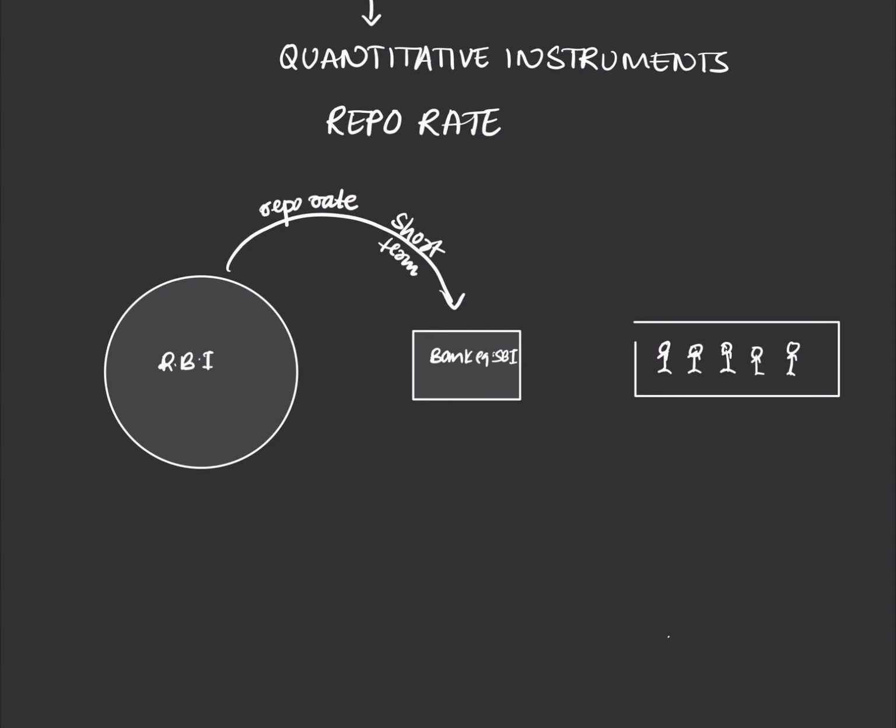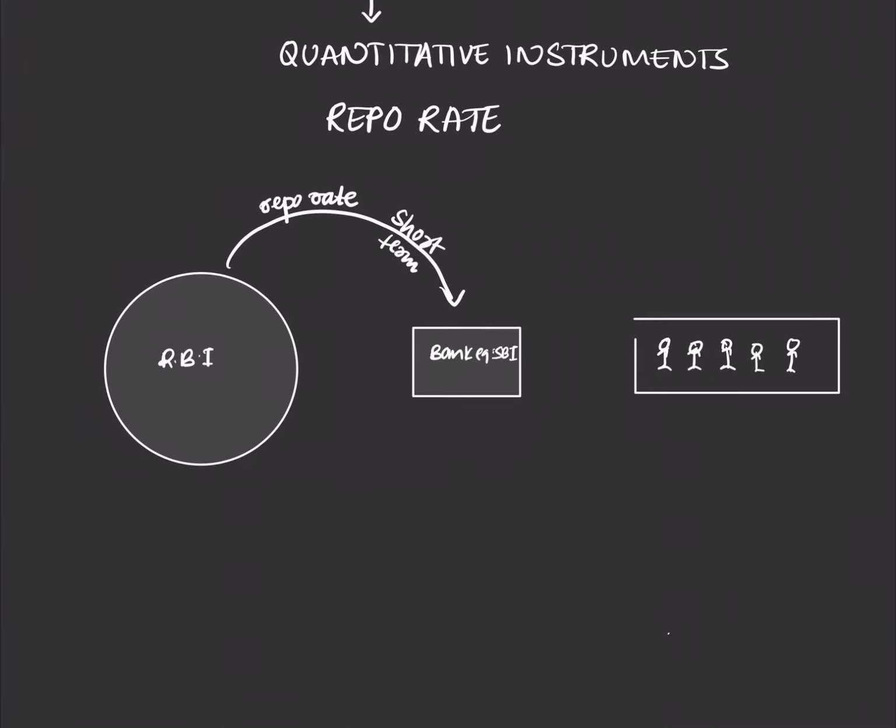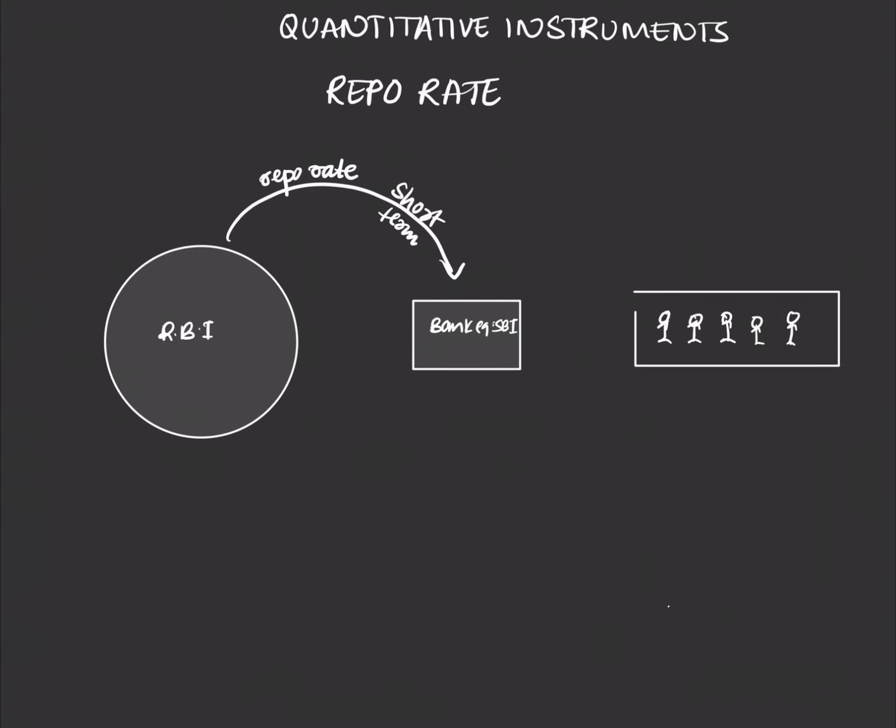One important thing to note about repo rate is that it is also called the repurchase agreement, because whenever the RBI does a repurchase agreement, it clearly states that we are giving this loan to you, but you have to give it back within 14 days, or within 56 days. And that is how it becomes a short-term borrowing. That is what repo rate is. Now let's see, how does repo rate impact the interest rate, money supply and credit creation in the economy?